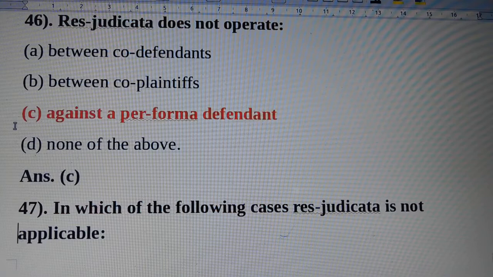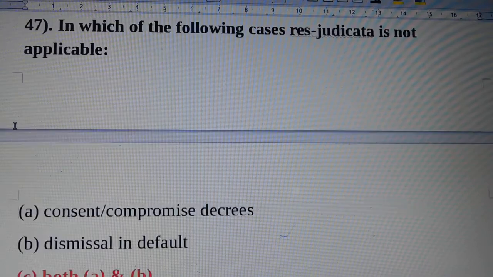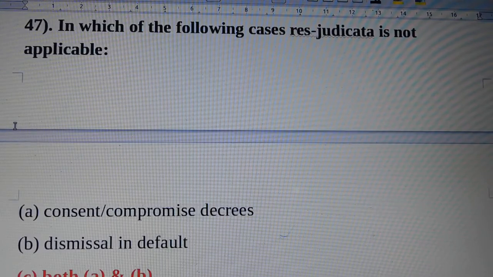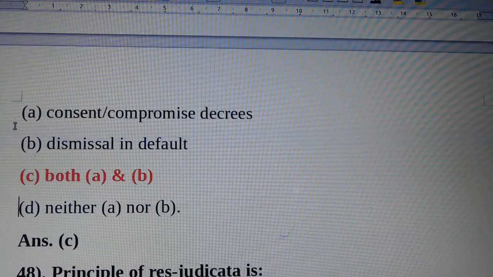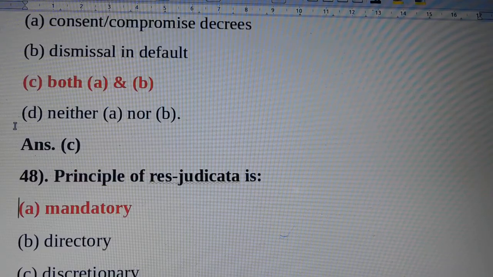Question number 47. In which of the following cases res judicata is not applicable? Answer is option C, both A and B. Option A, consent compromise decrees. Option B, dismissal in default. Question number 48. Principle of res judicata is? Answer is option A, mandatory.